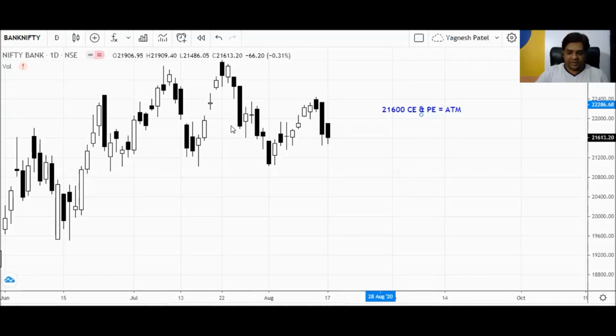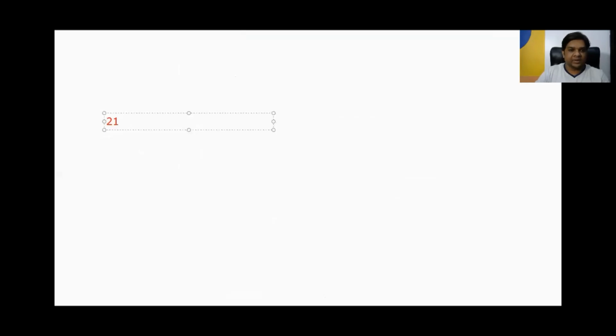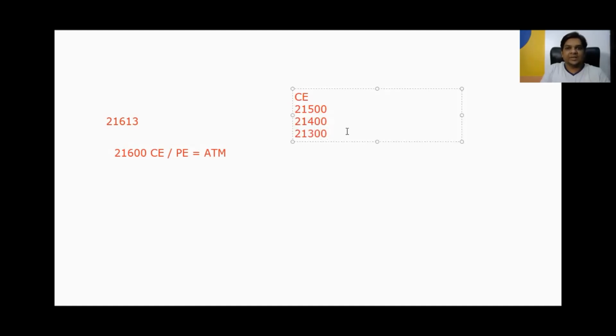If your Bank Nifty current market price is 21,613, then the 21,600 call and put options are both at the money. In the case of call, 21,500, 21,400, and 21,300 are the strike prices which are less than the current market price.